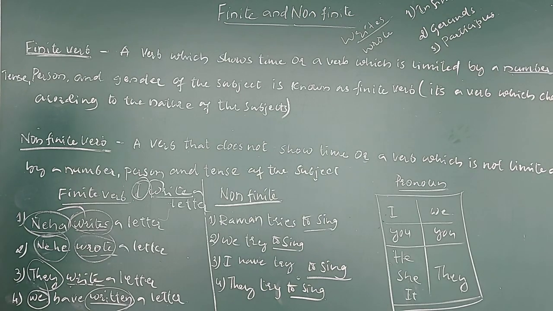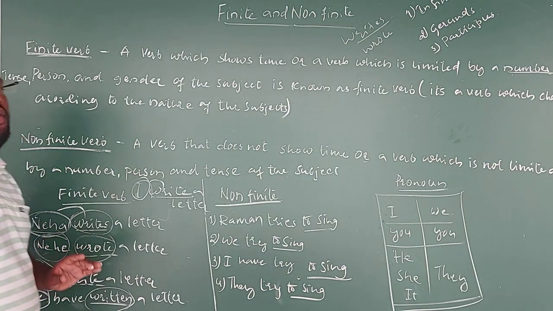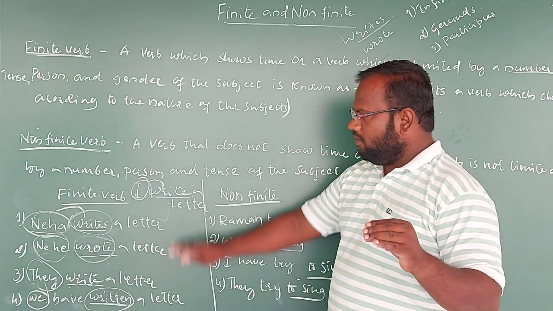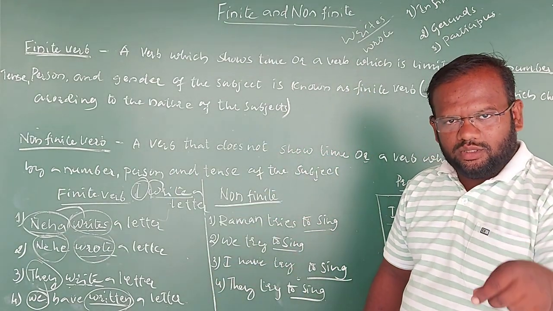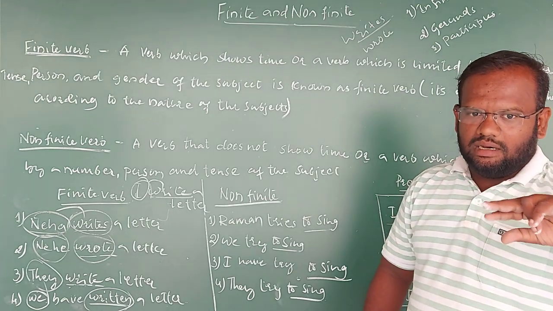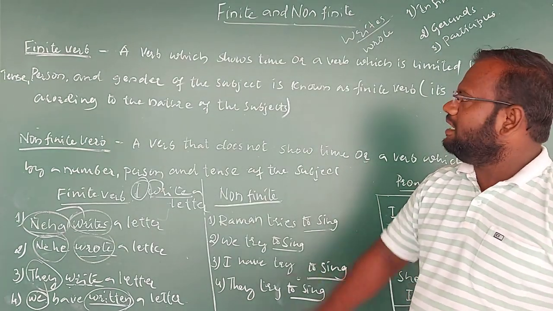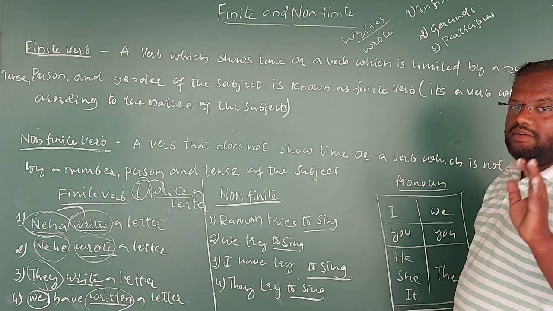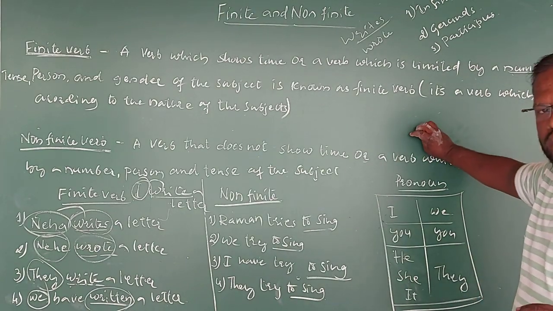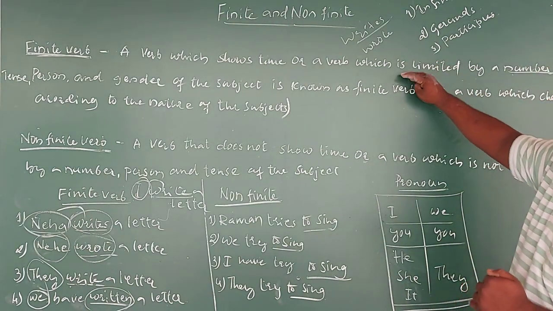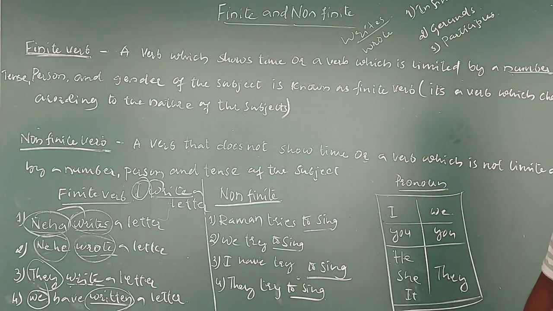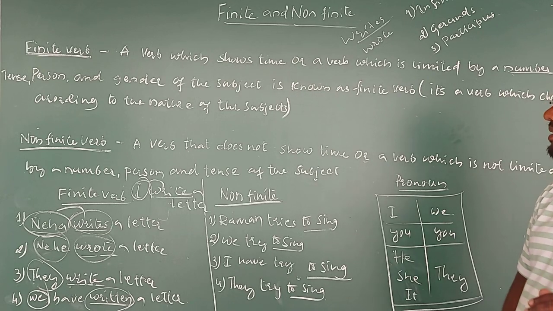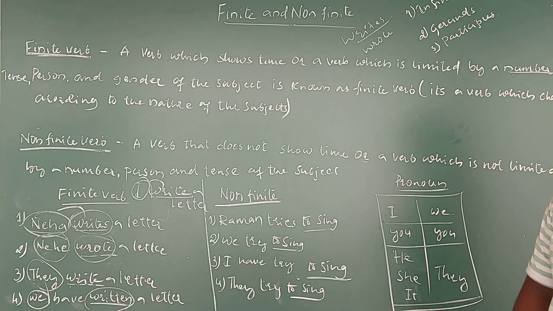Hope you are understanding. Then again, what is the definition of a non-finite verb? Finite verb, clearly we got the information: according to the subject, the tense, the gender, the verb which is changing can be called a finite verb, right? Then again, what is the meaning of non-finite? That we have to understand. The non-finite definition is the complete opposite of the finite verb definition. A verb that does not show time, or a verb which is not limited by the number, person and tense of the subject.